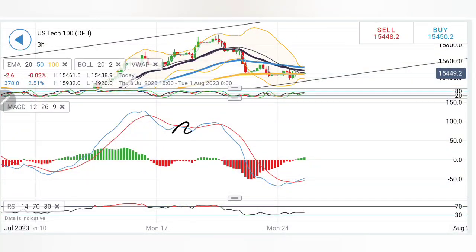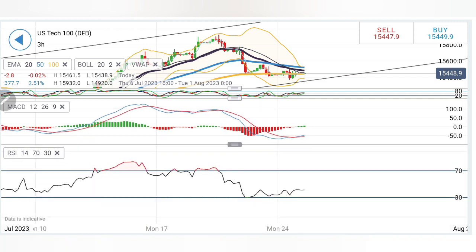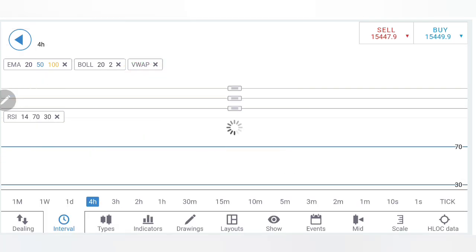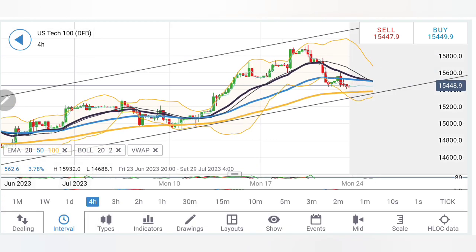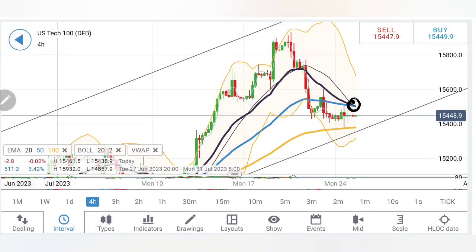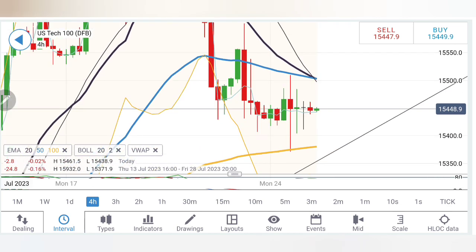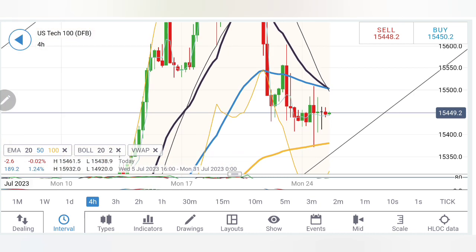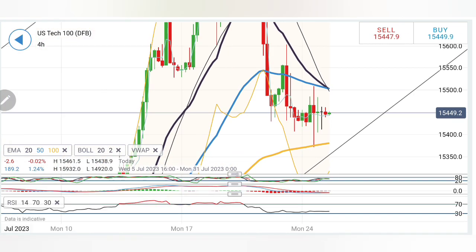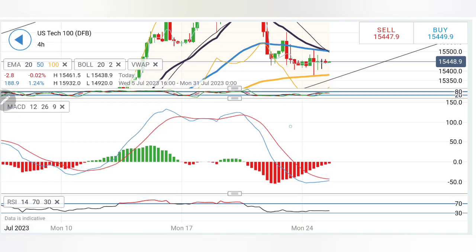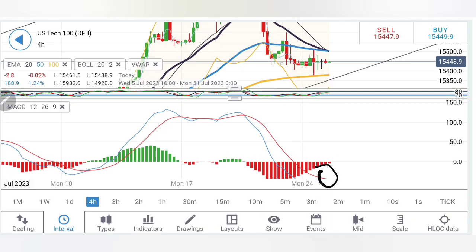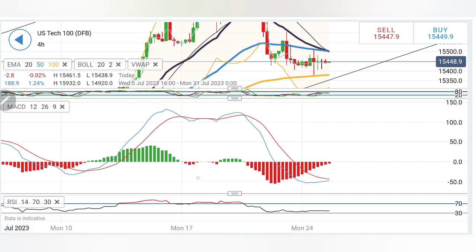Stochastic rising. Now see on the 3-hour chart, the MACD crossing over here, trading with little divergence. Possibly it could pull the prices a little up, while RSI is trading flat. Coming to the 4-hour chart, see the moving averages are on the verge of a crossover. These are not yet crossed over. Also, much of the consolidation is done, waiting for a breakout, and possibly beyond 15,500 more bullishness, and above 15,550 more bullishness may prevail. Stochastic flat, MACD willing to converge crossover. RSI is almost trading flat here.